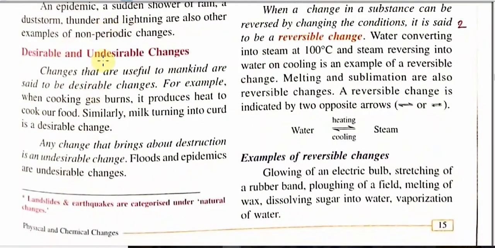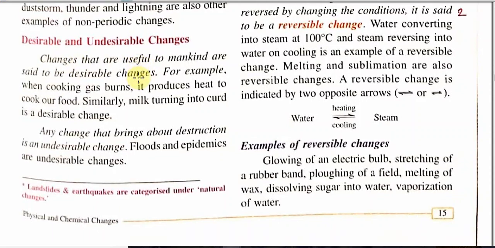Similarly, there are many other changes. We can also see one is desirable change, another is undesirable change. Desirable changes are useful to us. It means we want that change to happen. These are called desirable change. And those changes we do not want to happen or we have no benefit from, those are called undesirable change.